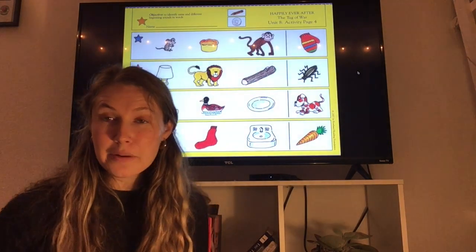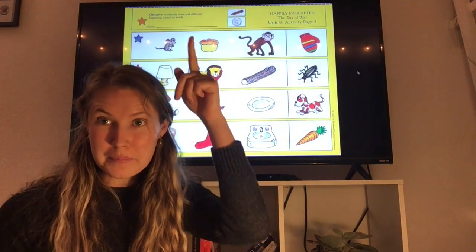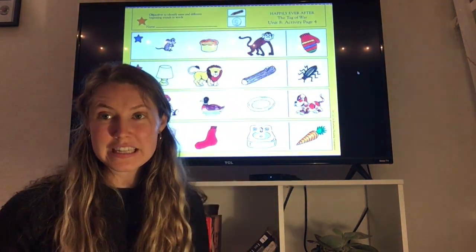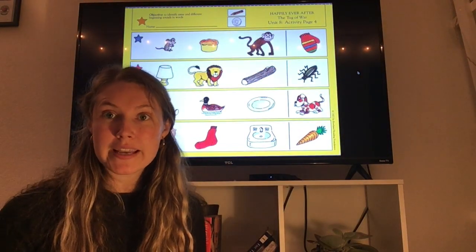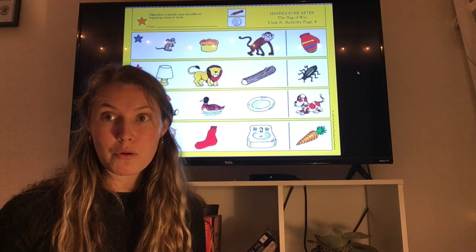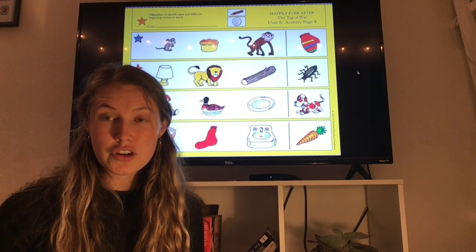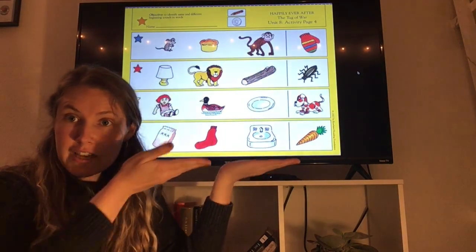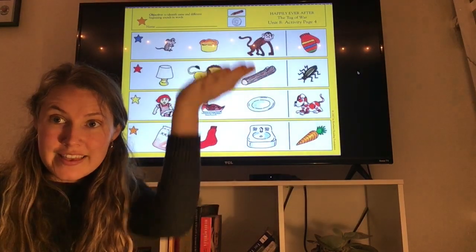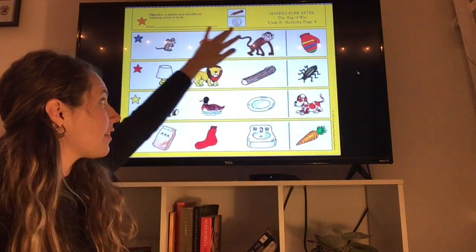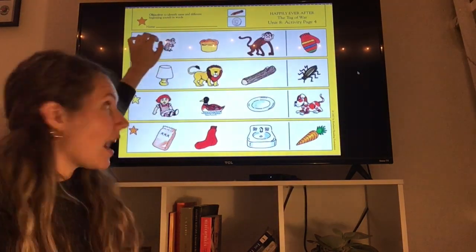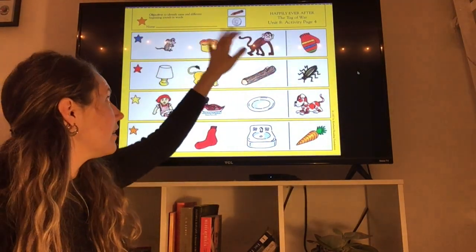All right, TK, here we are on activity page number 4. Make sure you write your name at the top of both pages. Remember, our objective for this page was to hear if beginning sounds are the same or different. So we're going to see some lists of pictures on this side. See how there's a line here? We're going to look at the list of pictures on the left side of the line.